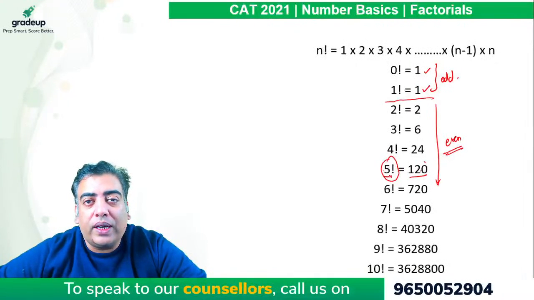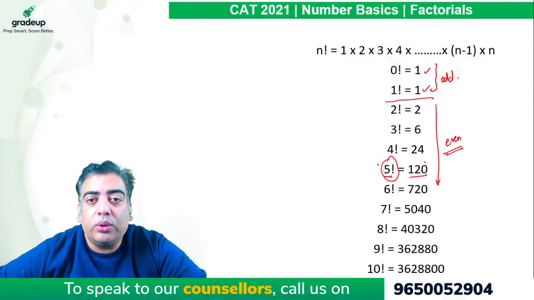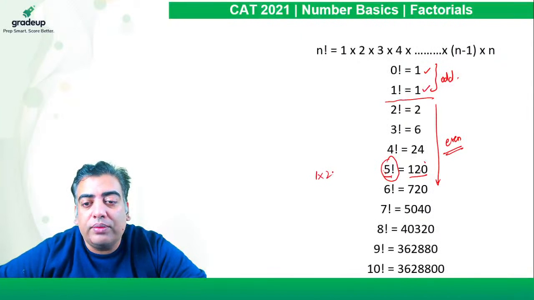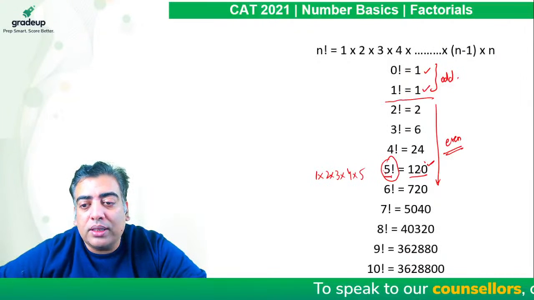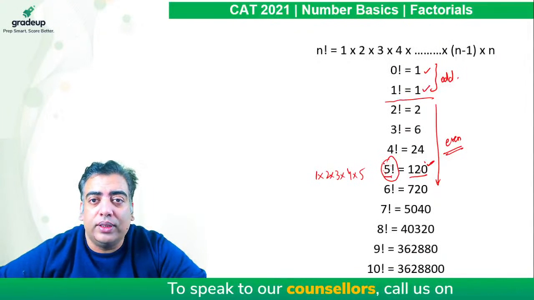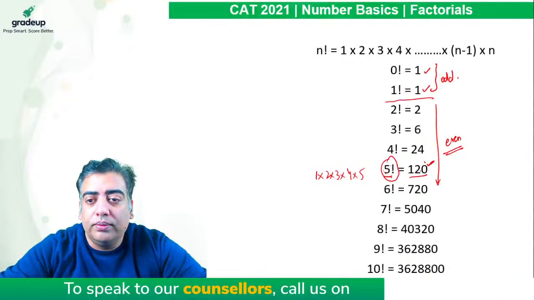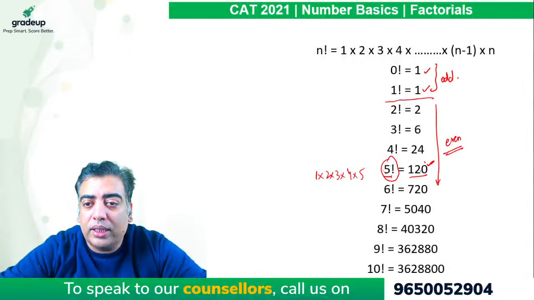When I say 5 factorial, it is not odd. Just by looking at 5, you cannot say the number is odd. 5 factorial means the product of the first 5 natural numbers, which is 120. And because this is even, 5 factorial is even. I hope this much is clear to each and every student.